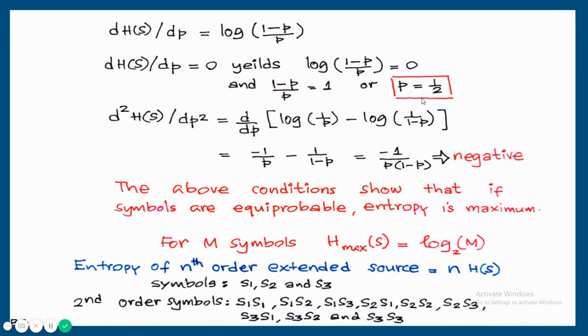That is one condition required for obtaining the maximum. We'll verify with these values whether d square H of S by dp square is negative or not. d square H of S by dp square is equal to d by dp of log 1 by p minus log 1 upon 1 minus p, that is same as log a by b. Log a by b is equal to log a minus log b.